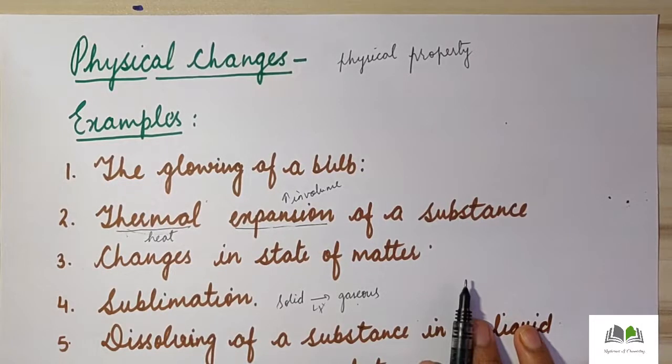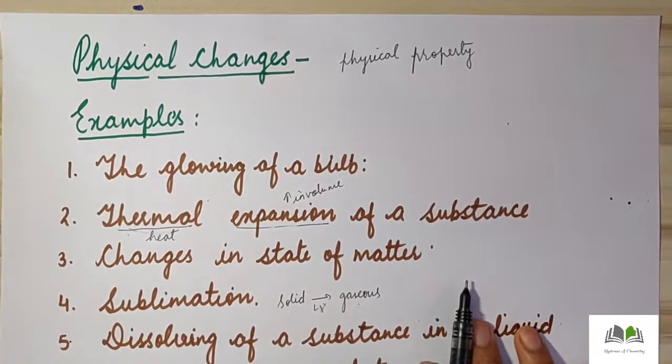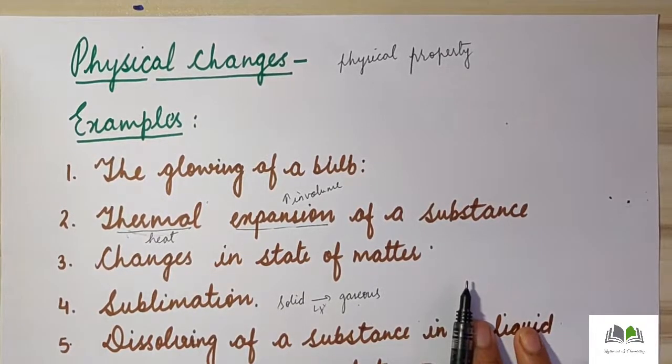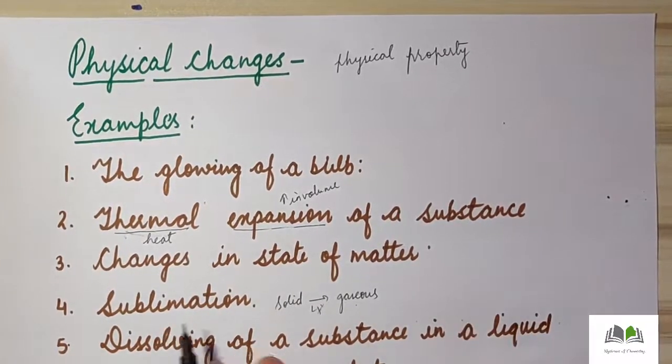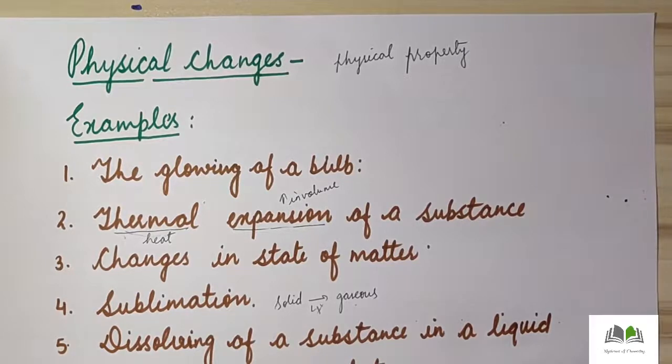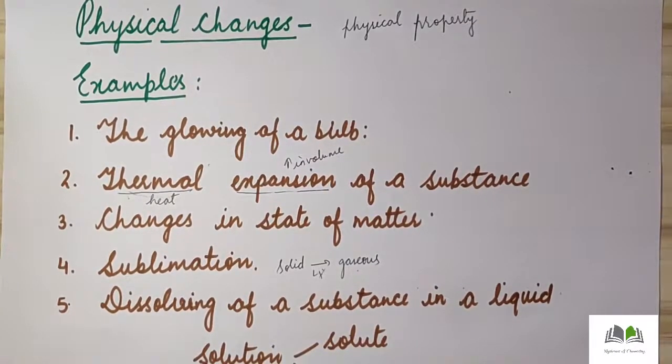Ammonium chloride, if we cover it from the top and heat it, will change into white fumes. Again by cooling the fumes, it will change back into solid ammonium chloride. So that is a type of sublimation, and it can be reversed and regained again and again. That type of change is known as physical change.